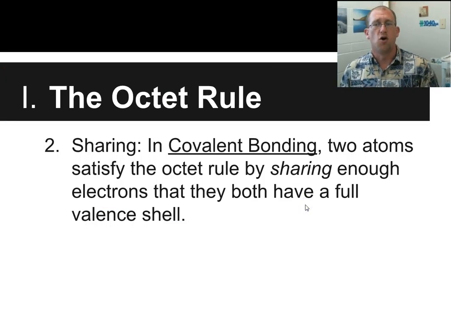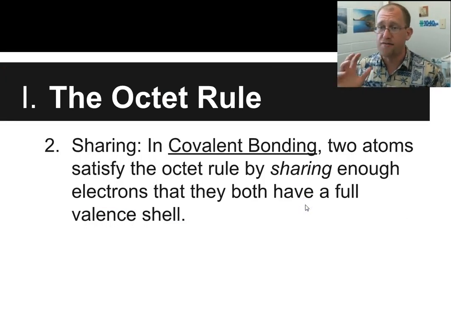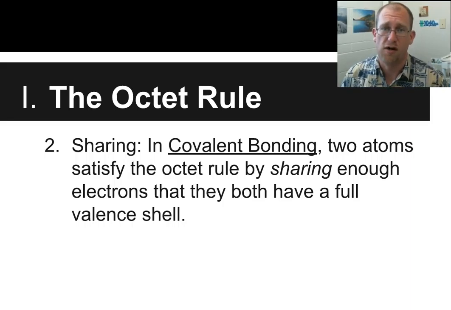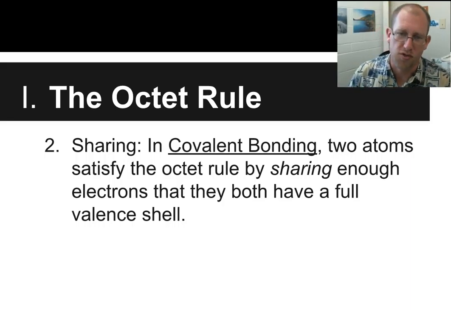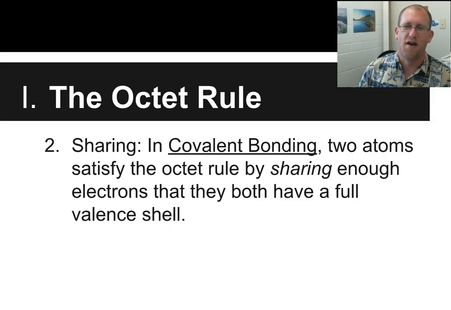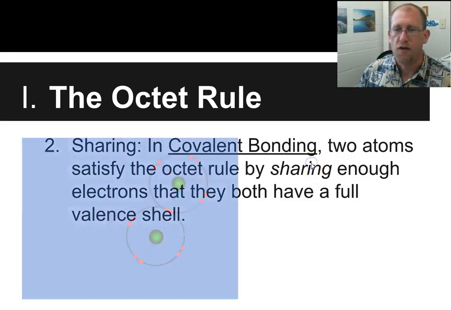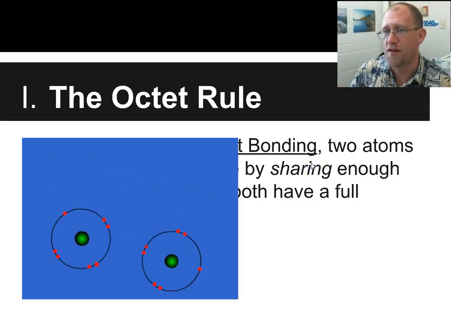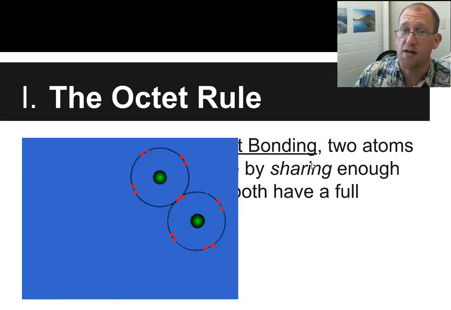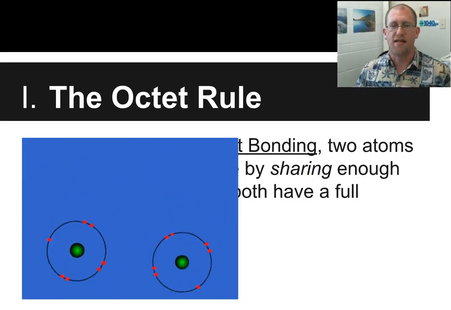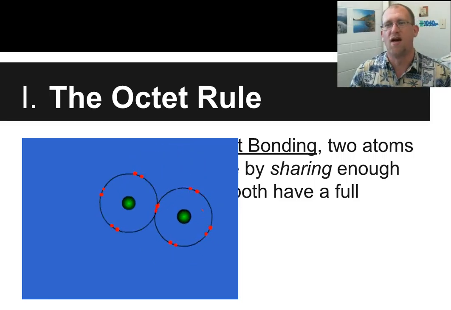Okay. Covalent bonding is the other way to get this done. Not give and take, but share. They share electrons. These are electrons that have been to preschool, right? Two atoms satisfy the octet rule by sharing enough electrons so that they both feel like they have a full valence shell. No additional electrons are involved here. They just both agree to look at them together. And so they said, this is mine and yours, and now we get to share it.